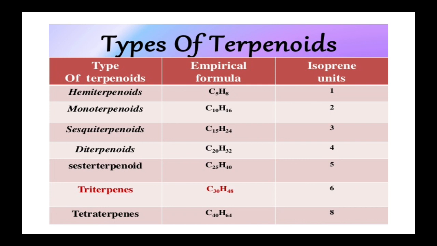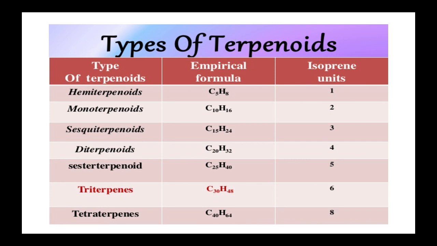Next, the types of terpenoids with their empirical formula and isoprene units. Hemiterpenoids have the empirical formula C5H8, with 1 isoprene unit. Monoterpenoids have C10H16, so 2 isoprene units, C5H8 plus C5H8. The third one, sesquiterpenoids, have C15H24, with 3 isoprene units. Diterpenoids have C20H32, with 4 isoprene units.